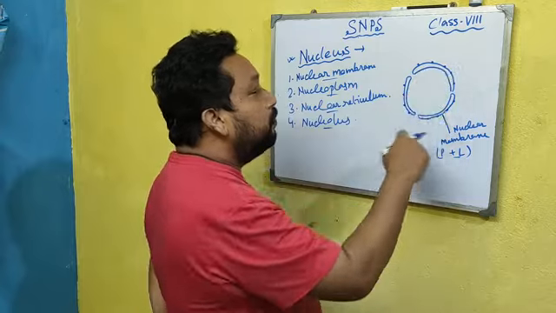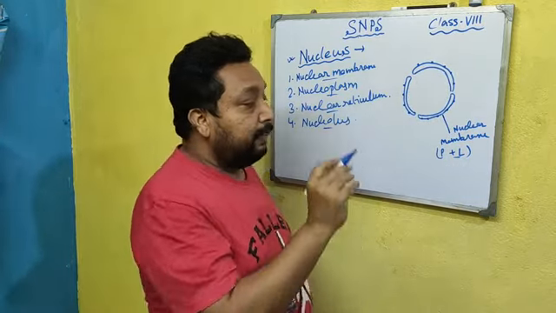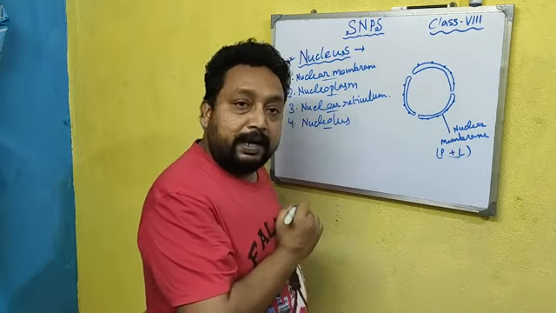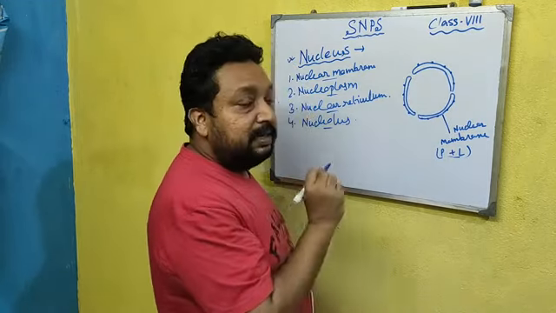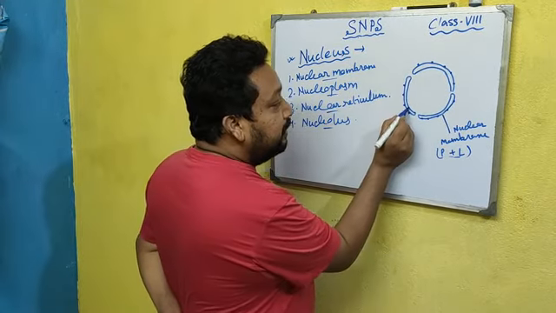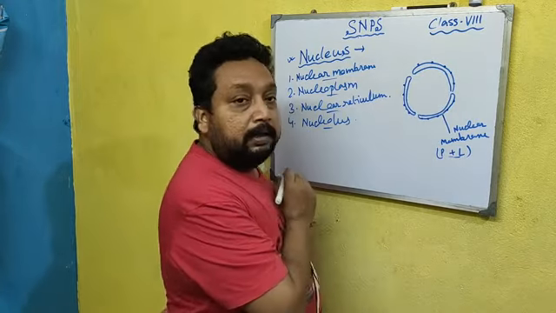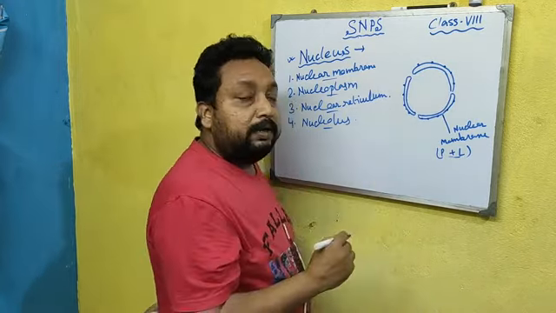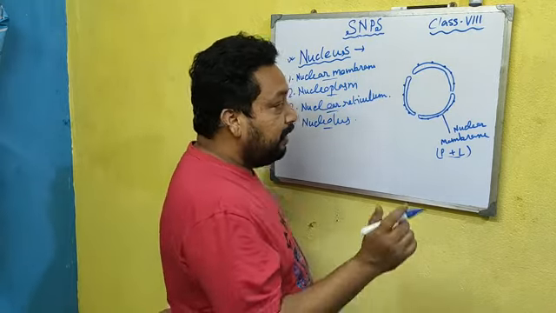It has 2 layers, meaning it is a double unit membrane. It is the first membrane and it is the second membrane. So it is known as double unit membrane, meaning the nucleus is bounded by a double unit membrane.